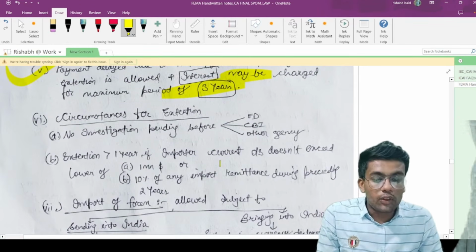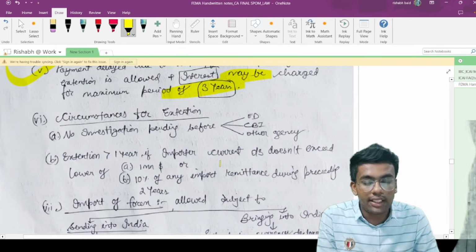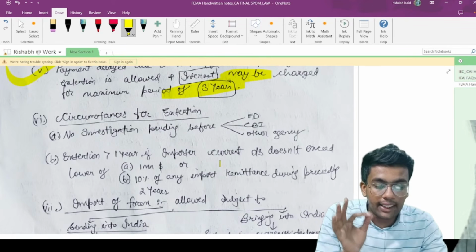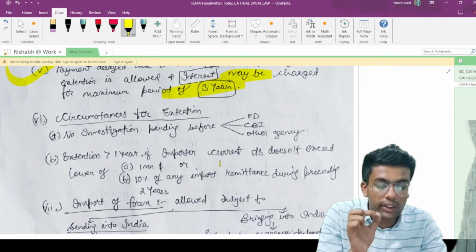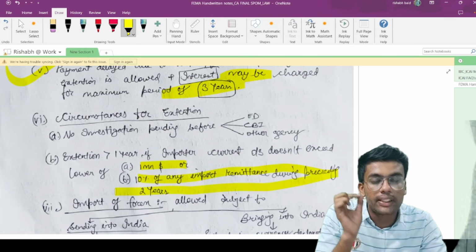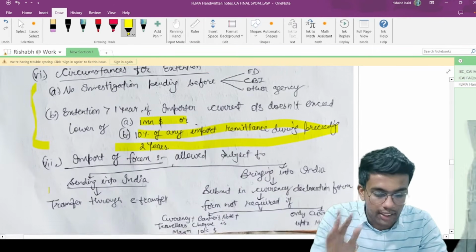Point number 6 talks about circumstances of extension, when the extension can be granted. There should not be any investigation that is pending before ED, CBI or other agencies. Extension can be more than 1 year if the importer's current outstanding does not exceed $1 million or 10% of any import remittance during the preceding 2 years. Only then extension can be granted for a period exceeding 1 year.